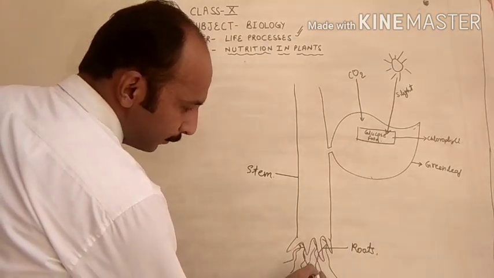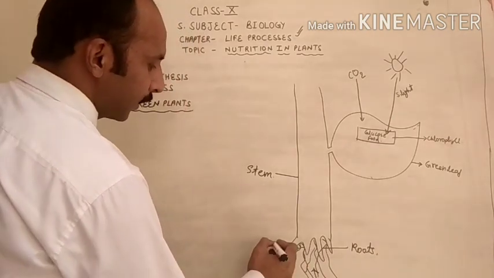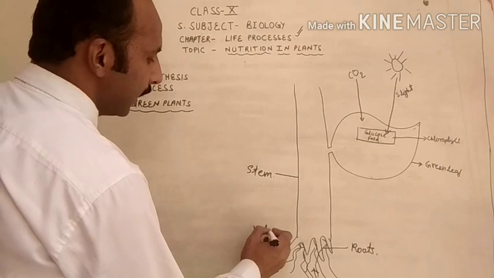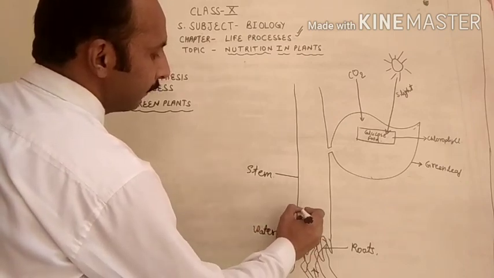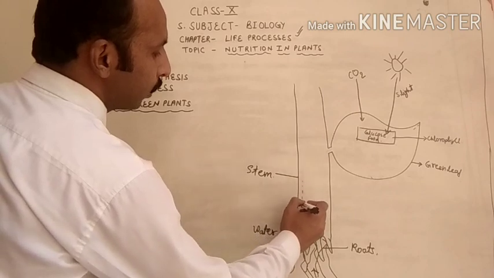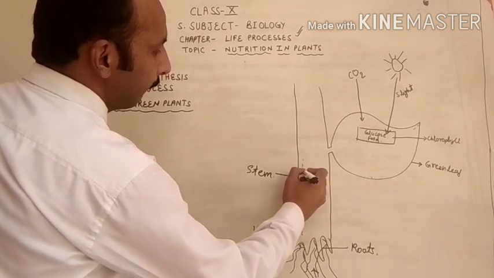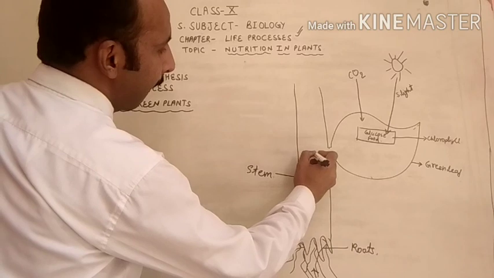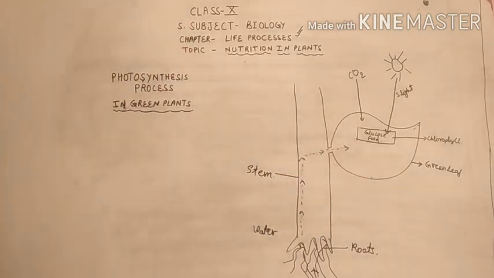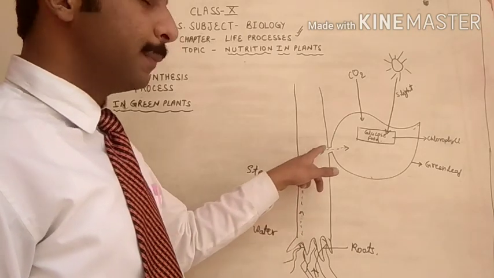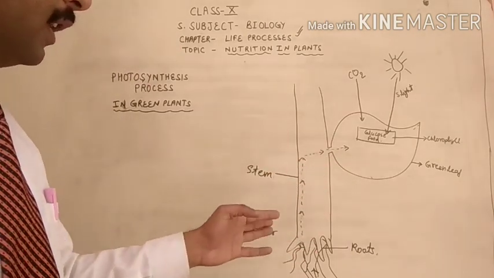Now water is absorbed from the roots. You can see here, with the help of these dotted arrows, I am representing the movement of the water.